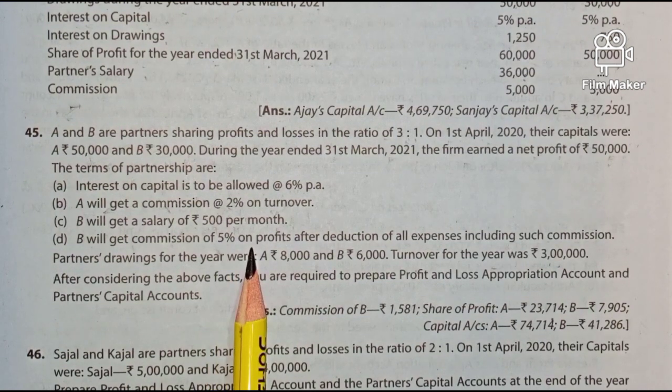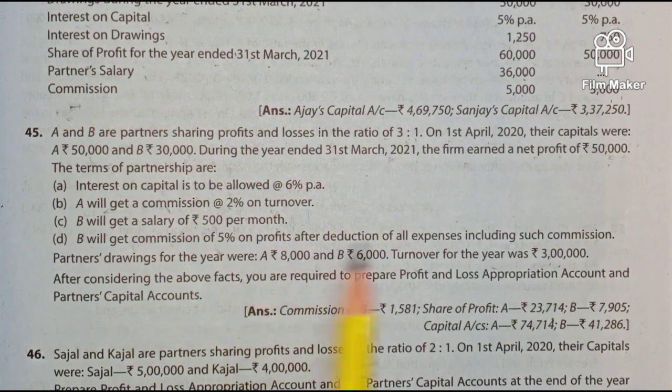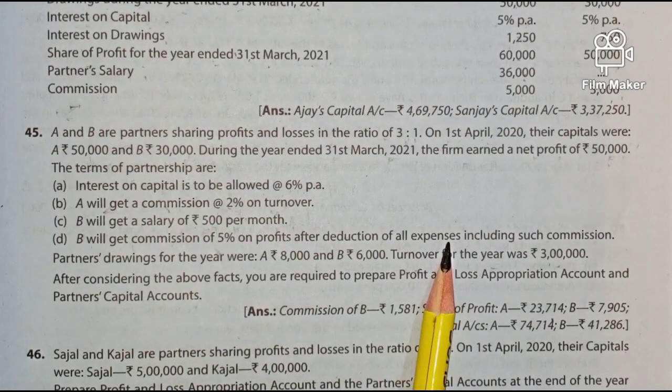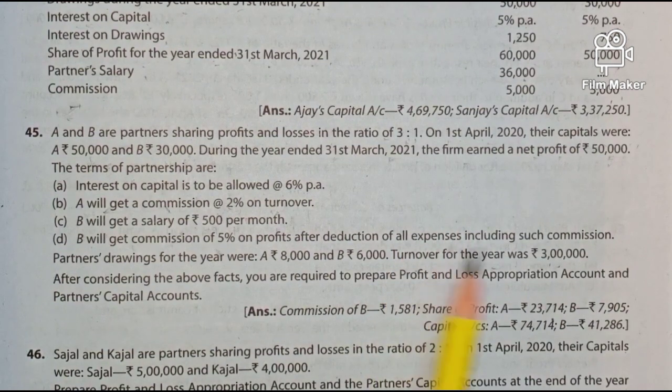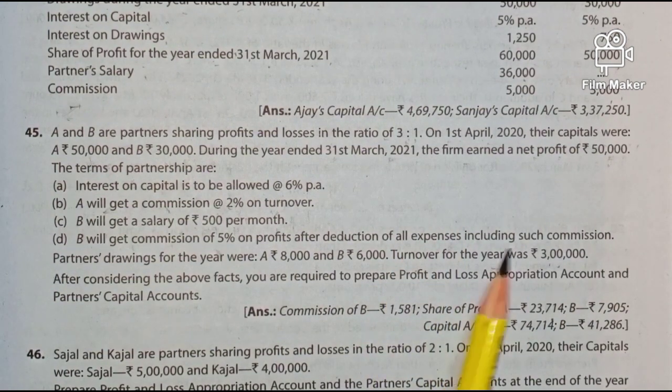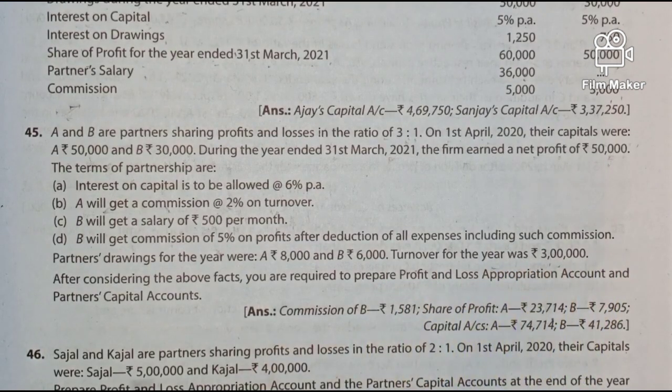That is, commission equals profit after all expenses into rate by 100 plus rate. Okay, that formula we have to calculate. At the time of solving the sum we will see.